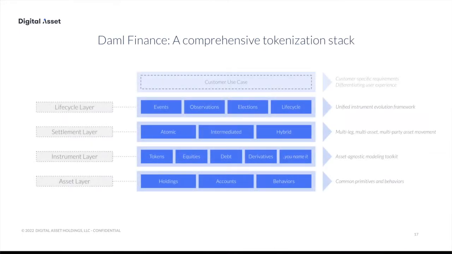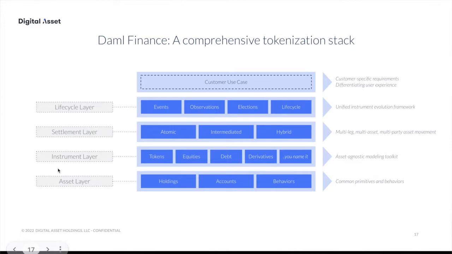Essentially, at the very bottom of the stack, we have the asset layer that represents the ownership and very basic primitives that come with, for example, on which account are the users holding, the security, what is the actual security, and the certain primitive behaviors. And we'll see what those are later. On top of that, we have the instrument layer.